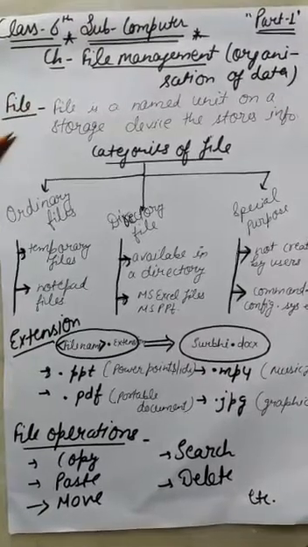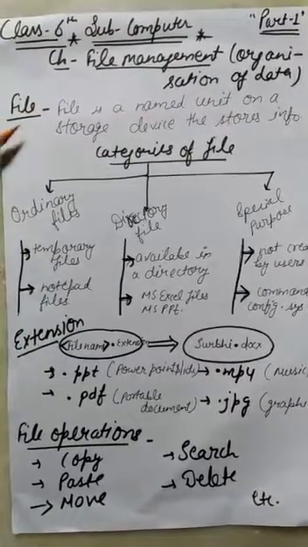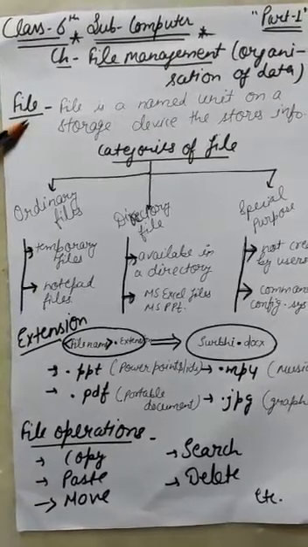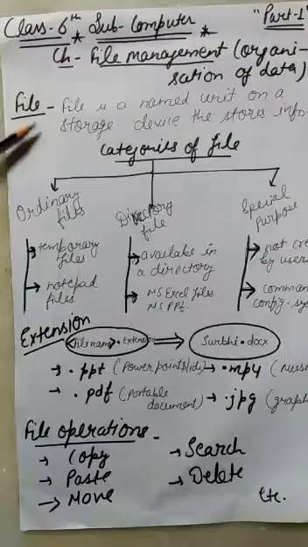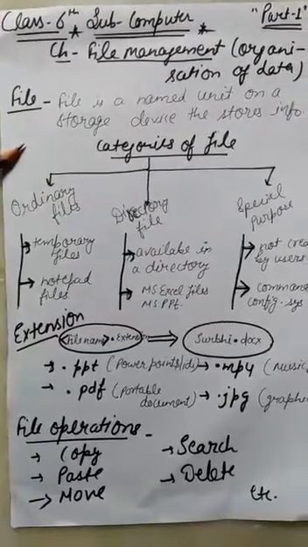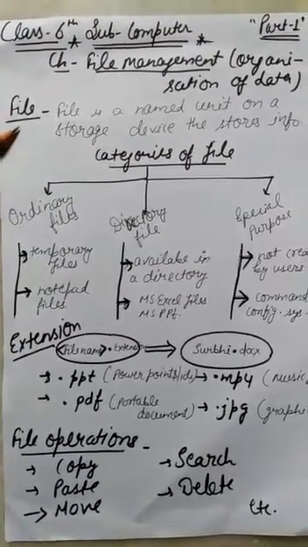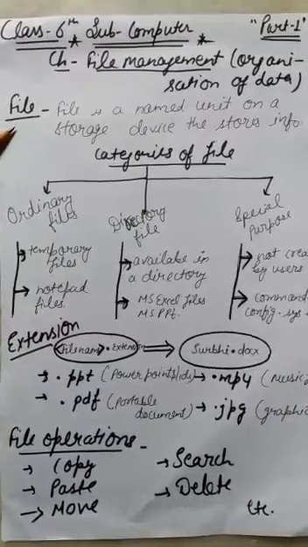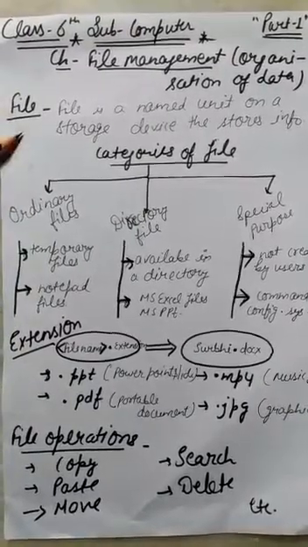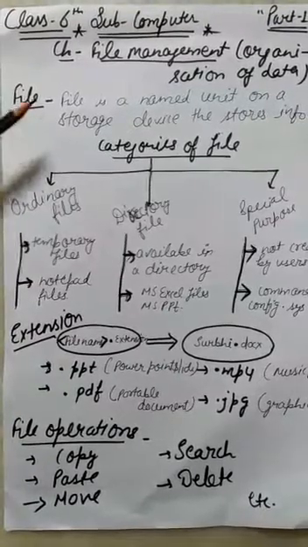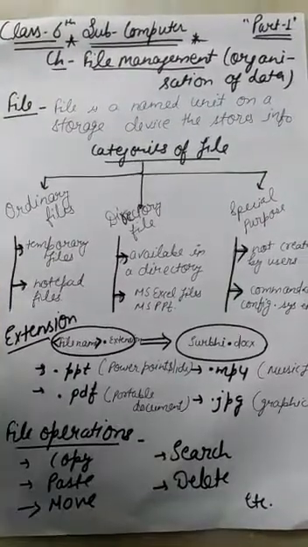So you know very well, when information is stored, it is stored in files, with a specific file name. So we are going to read about files. In this chapter we will focus on some advanced features of file management that help in better organization of the data. Files include editing, viewing, playing, moving, deleting. So all these topics we are going to cover in file management.